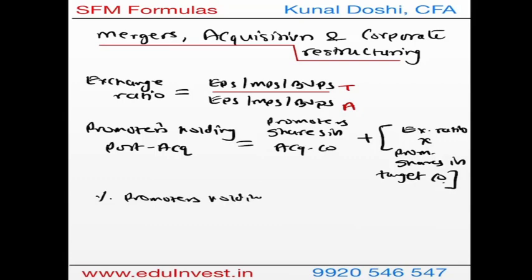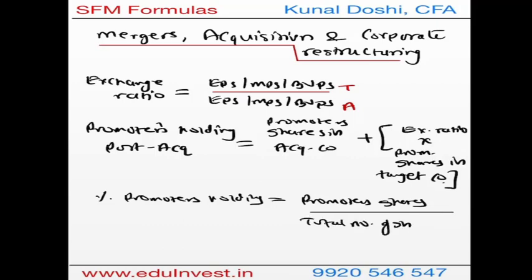The third is percentage of promoters holding, which is the proportion which can be found as promoters shares divided by the total number of shares that the company may have, and you can simply multiply this by 100 in order to get the percentage.